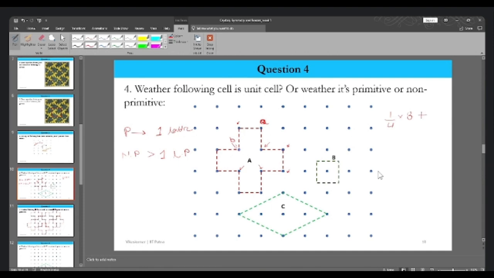And what about this B? How much is it contributing? It is contributing 3/4, and there are four of them. So effectively we are getting 2 plus 3, that is 5 lattice points associated with this particular unit cell. So this is not a primitive unit cell. We know that a primitive unit cell only contains 1 point. Is there any doubt about part A of the question?